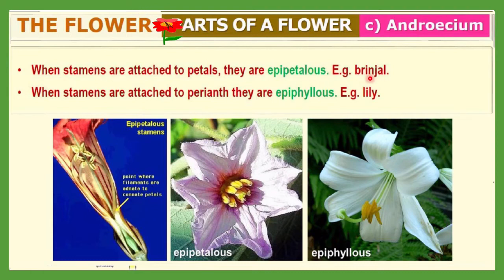An example is the brinjal. Here you can see an epipetalous flower in which stamens are attached with the petal, and an example is the brinjal. Next, when stamens are attached to the perianth, this is the perianth type of flower, and the stamens are called epiphyllous. An example is the lily. So when stamens are attached to the perianth, they are epiphyllous, and an example is the lily.